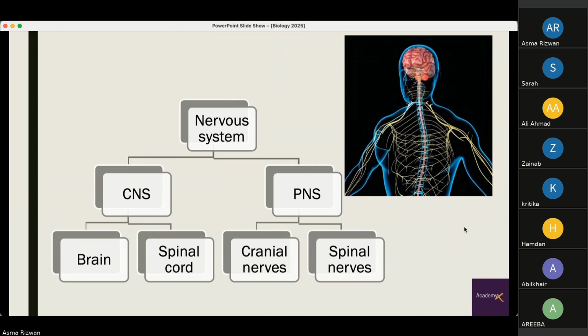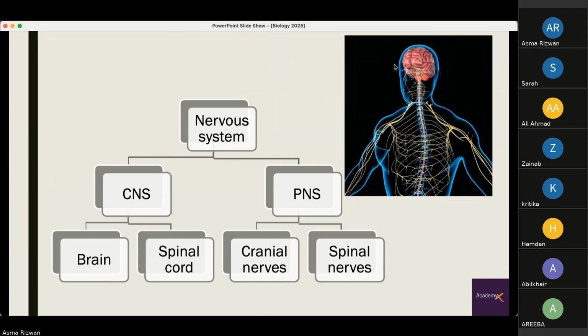So this is the breakdown of your nervous system, which includes the central nervous system and the peripheral nervous system. The central nervous system consists of the brain and spinal cord. These are the two organs involved in the system. And the peripheral nervous system includes your cranial nerves and spinal nerves.